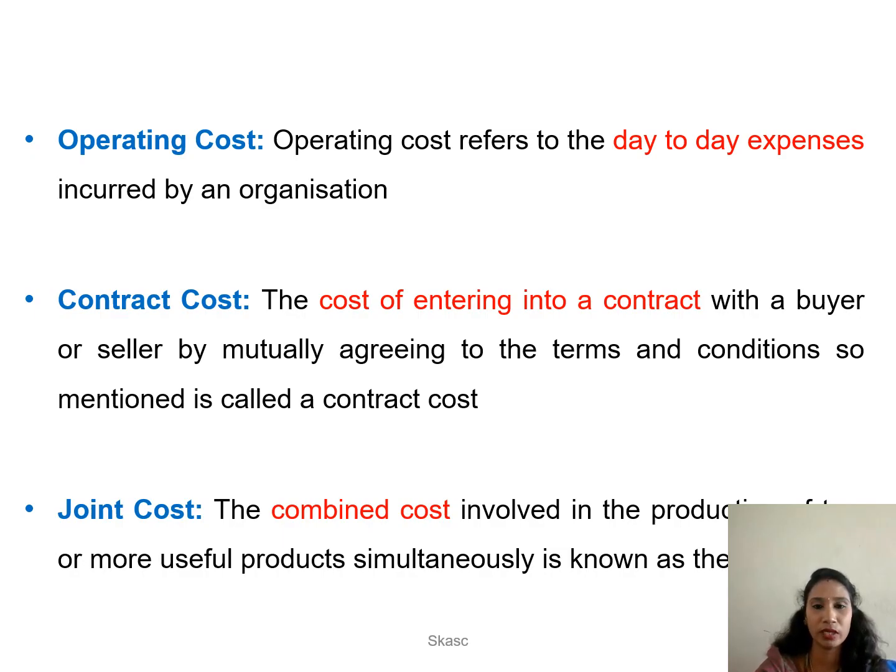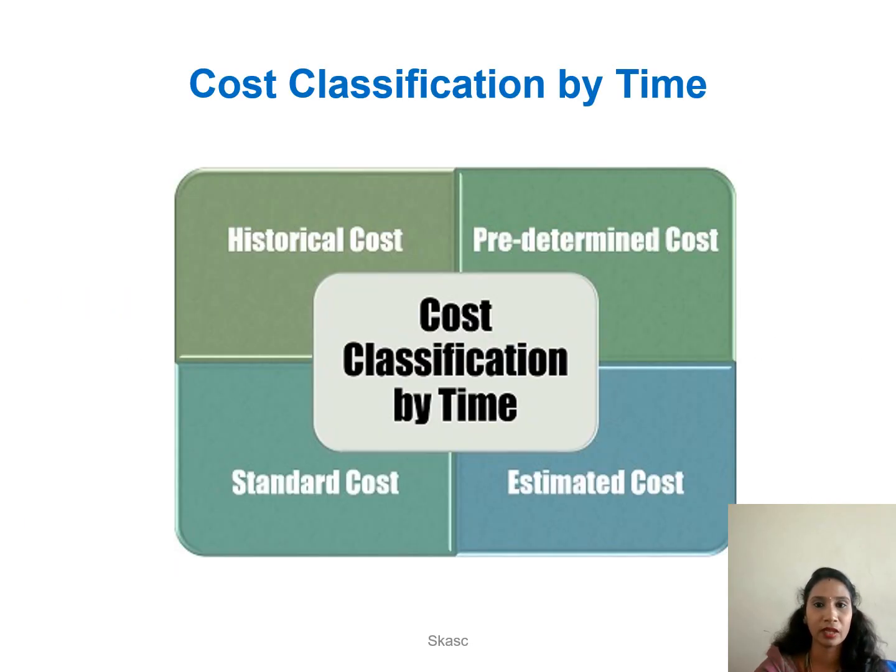Contract cost, whenever the company is entering into any kind of contract by agreeing to certain terms and conditions, this is called contract cost. Joint cost is whenever the company is manufacturing one or more useful products or similar products, it is known as combined cost or joint cost.